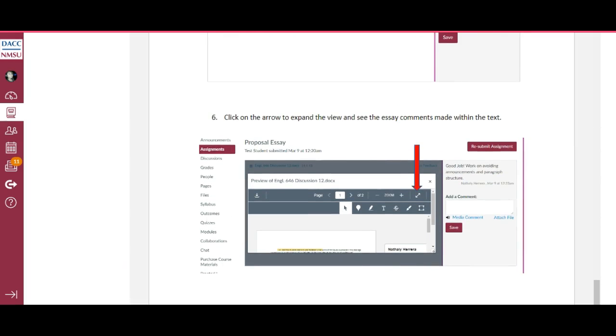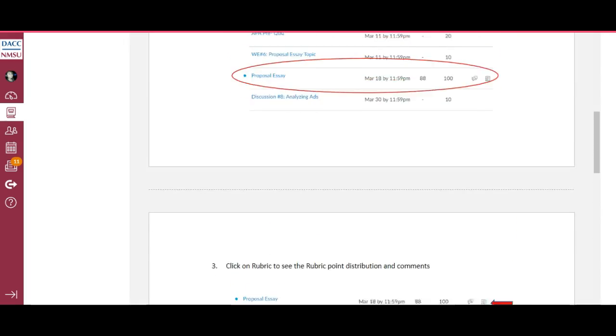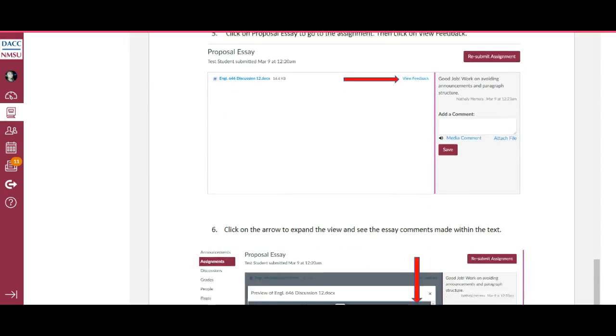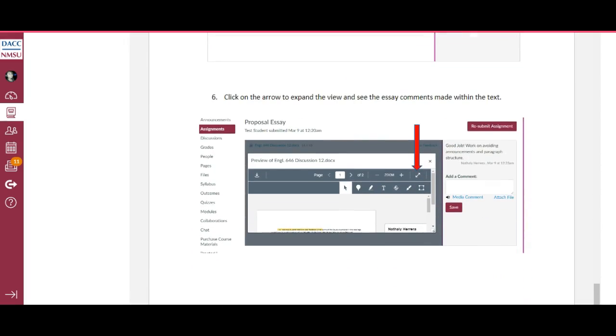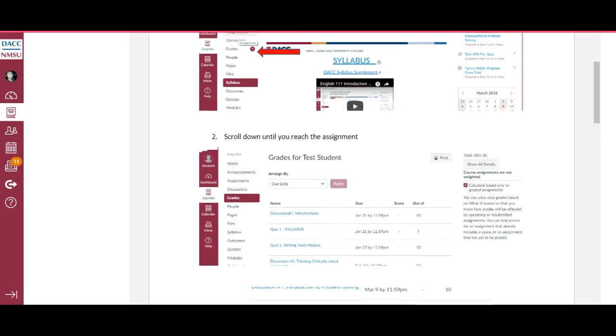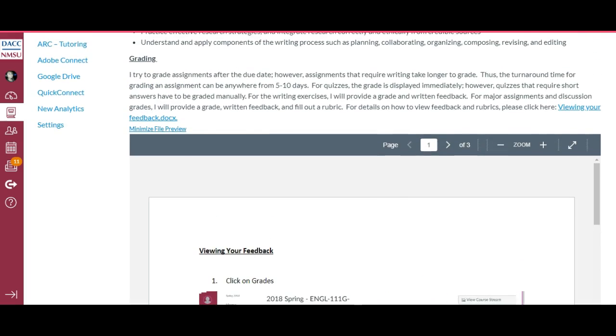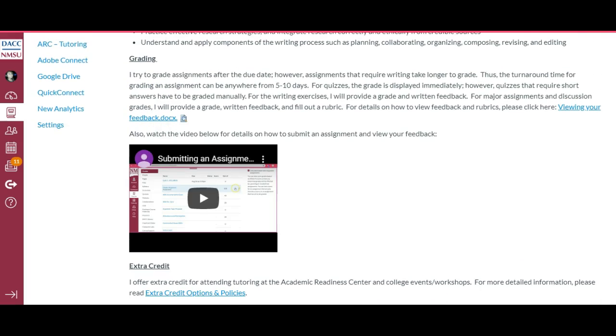And those are very important because sometimes I provide comments. For example, if I say, make sure you work on your thesis statements because they shouldn't be a question, they should be an actual statement. That's information that can help you for the next essay, but that is something that I would typically write on the essay itself. So you want to make sure that you view all types of feedback: the rubric, the general comments, and the comments on the essay itself. Like I said, if you click on this handout, it shows you how to view those types of feedback.